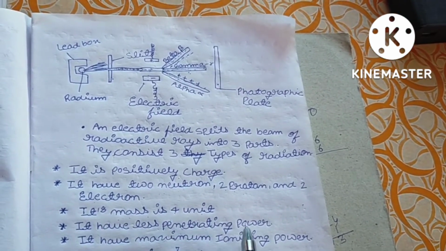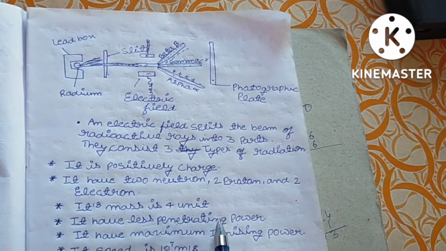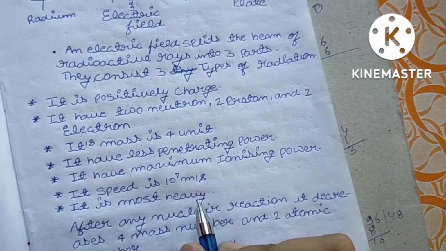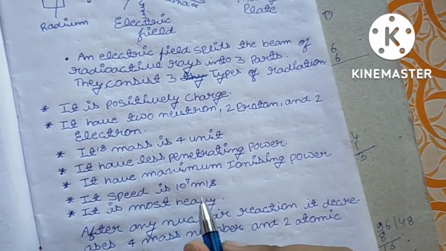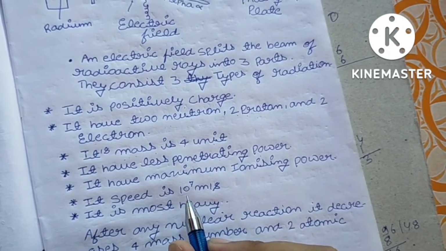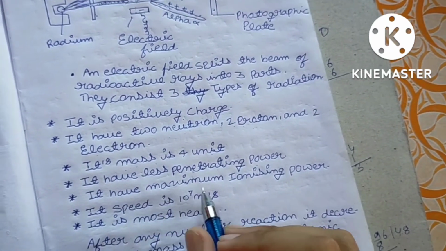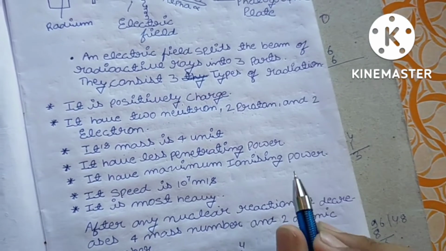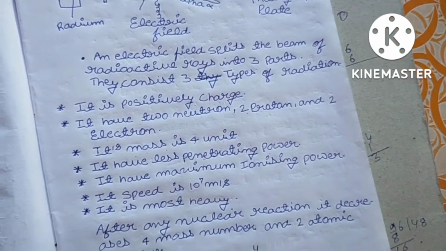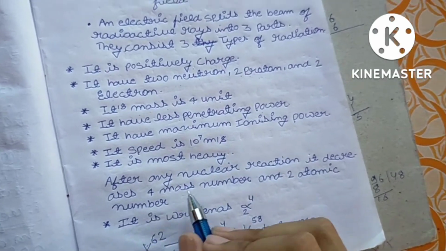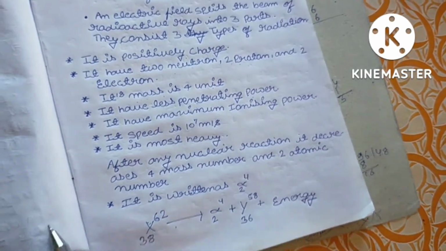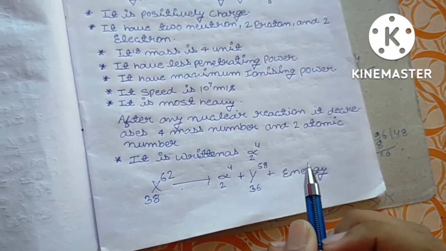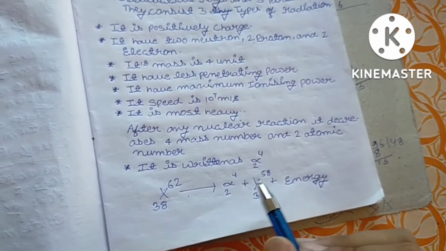It has less penetrating power because it is very heavy as compared to gamma and beta, and its speed is very low as compared to these two rays, about 10 to the power 7 meters per second. It has maximum ionizing power, which means it ionizes all the gases through which it passes. After a nuclear reaction, it decreases the mass number by 4 and the atomic number by 2, and this is the most important property of alpha.